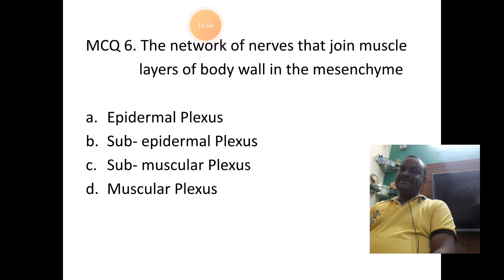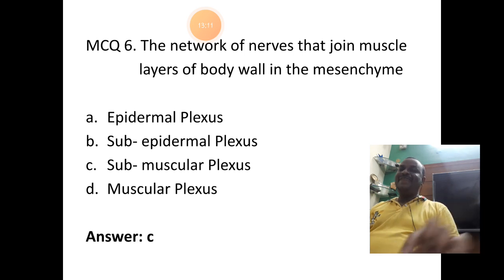Question 6. The network of nerves that join muscle layers of the body wall in the mesenchyme. Mesenchyme refers to the middle layer of the body. So what do you call the network of nerves that joins the muscles there? Epidermal plexus, sub-epidermal plexus, submuscular plexus and muscular plexus. It is C, submuscular plexus.